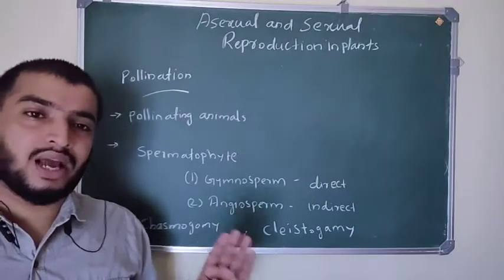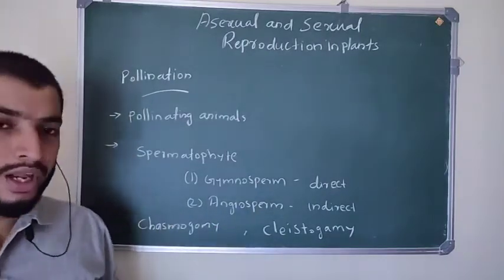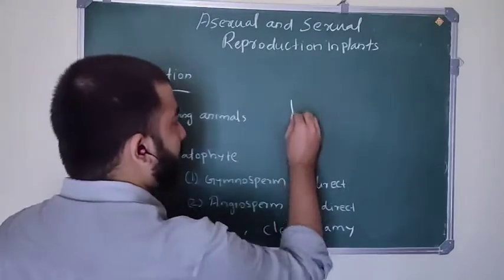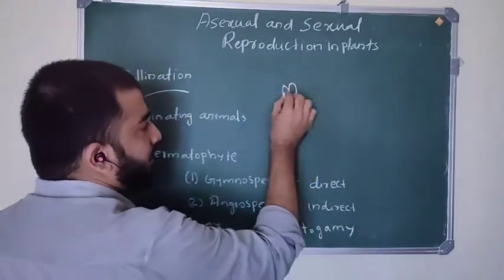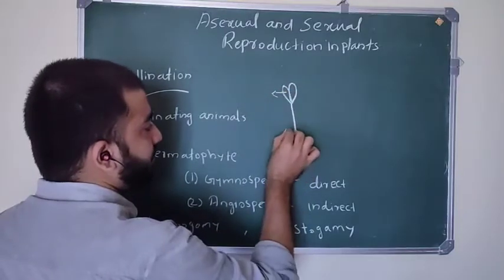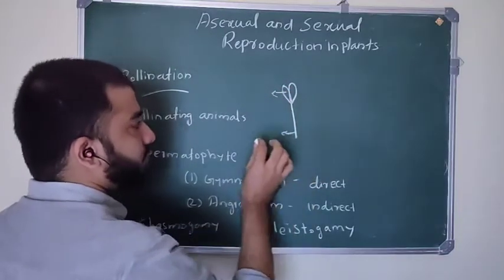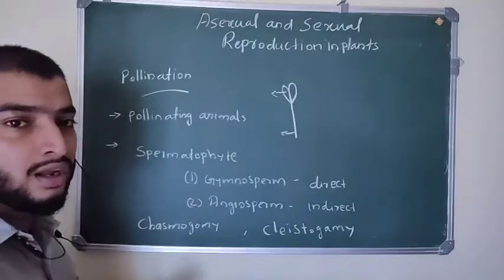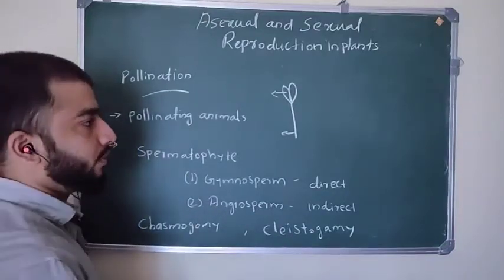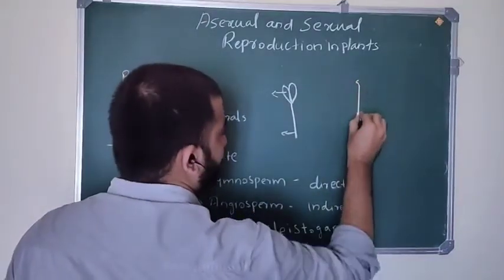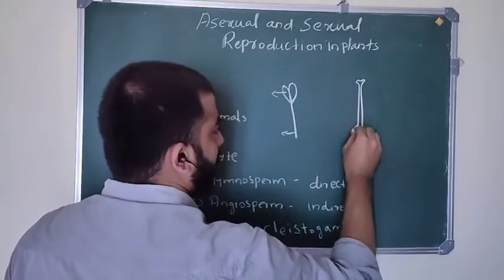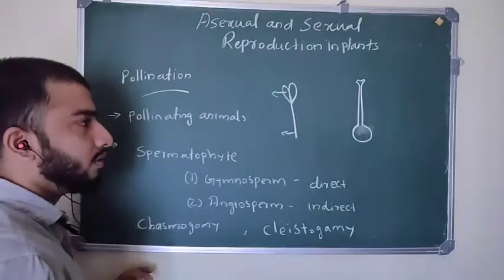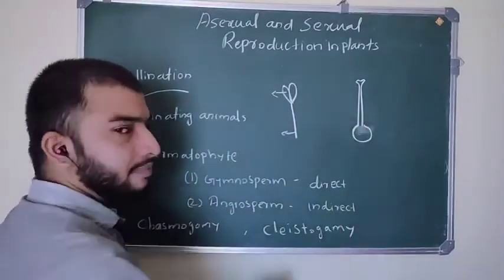So what is actually pollination? You know what this is? This is the stamen. This is the anther and this is the filament. This complete structure is called the stamen, that means the male sex organ in the flower. And this is the pistil, or carpel, that means the female sex organ.